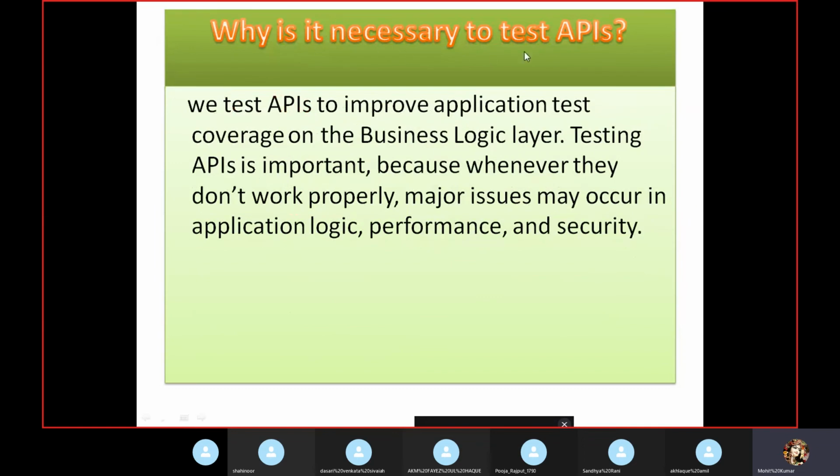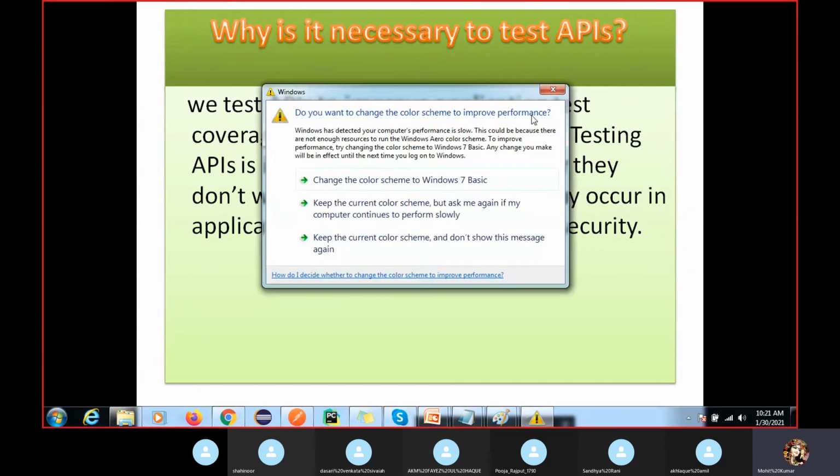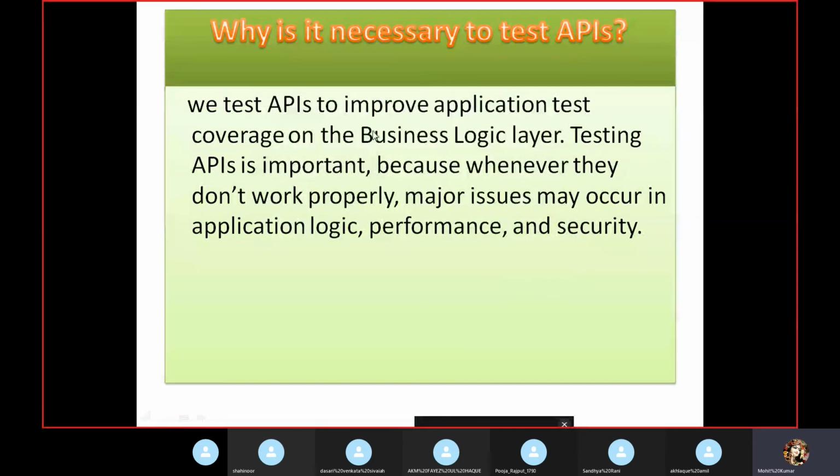Why is it necessary to test? We test the API to improve the application's test coverage on the business logic. So what are we going to check? Business logic. We have multiple layers: the front end layer and the back end layer, and in the back end layer we have the business logic, the database logic. So we are going to improve our business logic here.